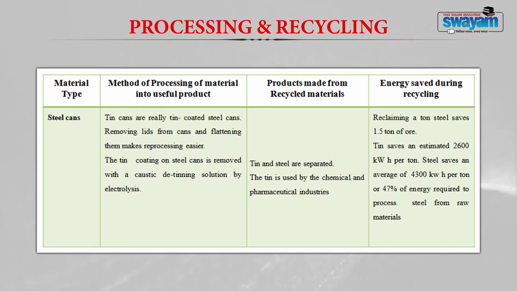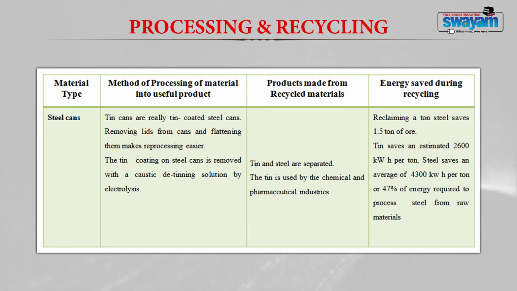Tin cans are really tin coated steel cans. Removing lids from the cans and flattening them makes reprocessing easier. The tin coating on steel cans is removed with a caustic detinning solution by electrolysis. The tin and steel are separated during the processing. The tin is used by the chemical and pharmaceutical industries.